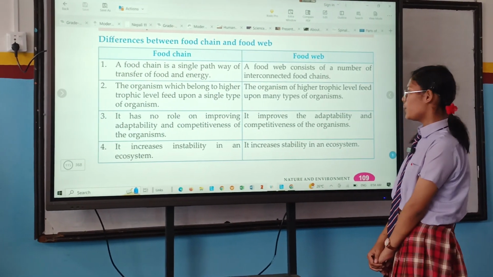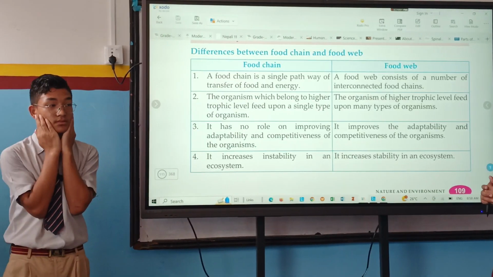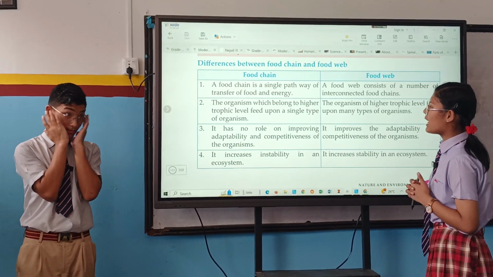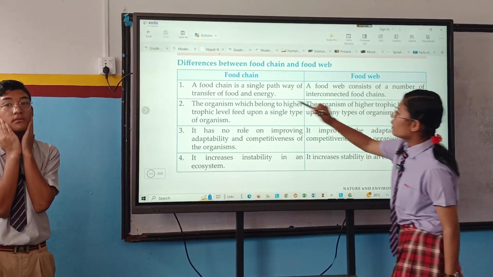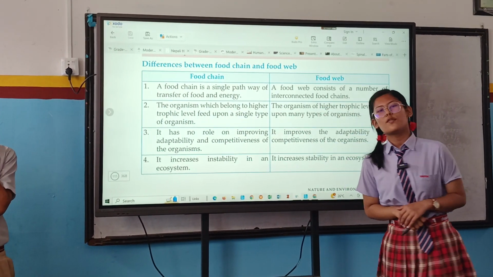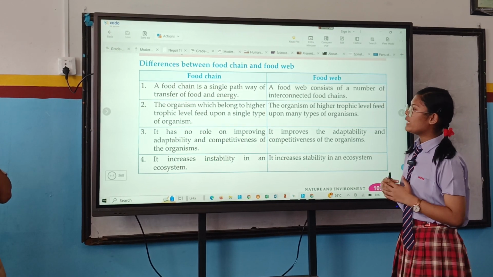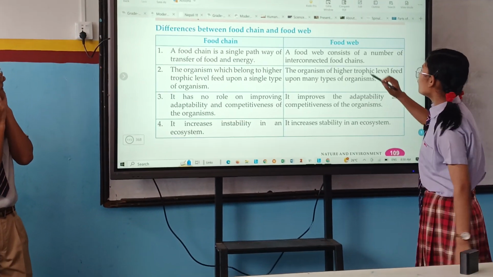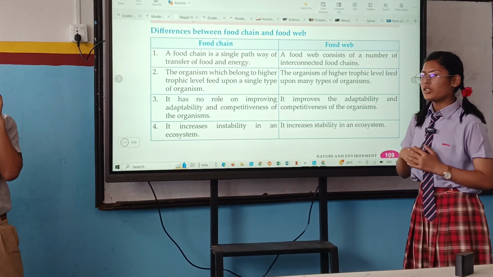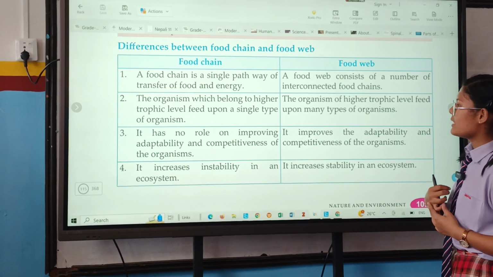Here I am about to describe the difference between a food chain and a food web. Food chain and food web are two different terms. A food chain is a single pathway of transfer of food and energy, while a food web is the interconnection of food chains, consisting of a number of food chains.